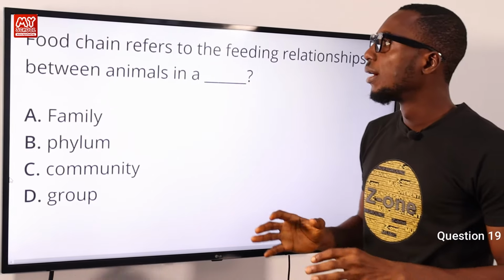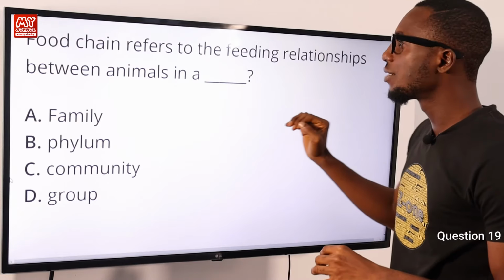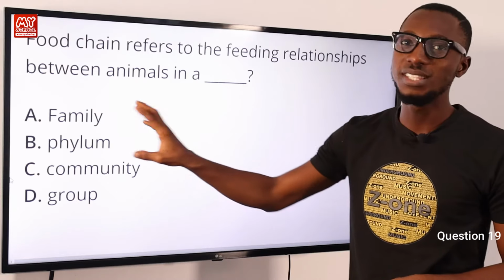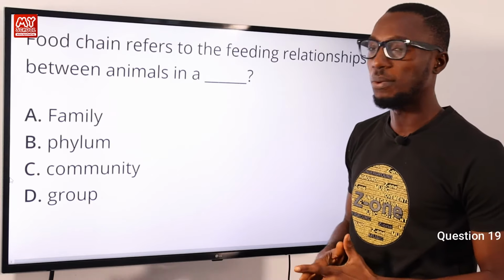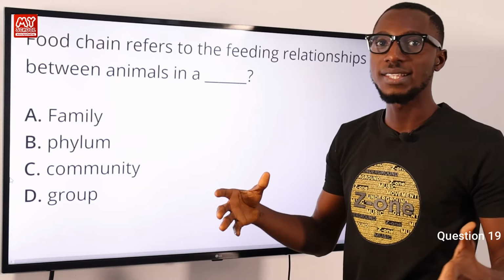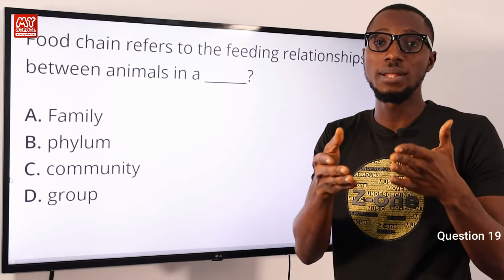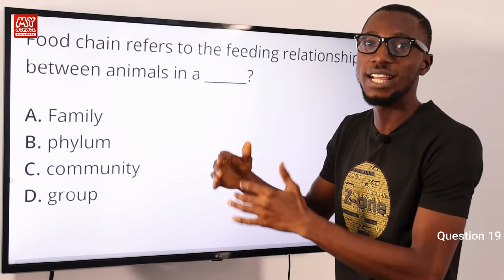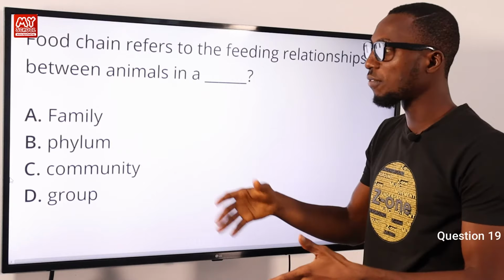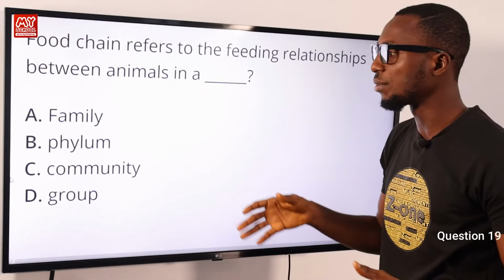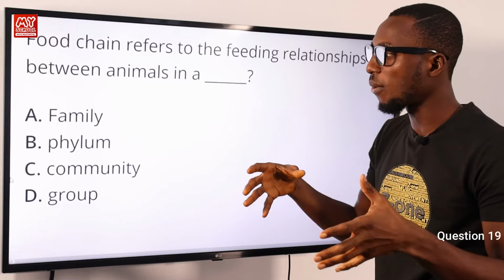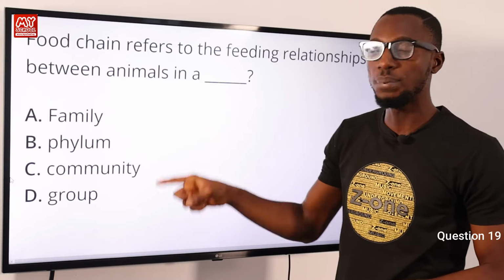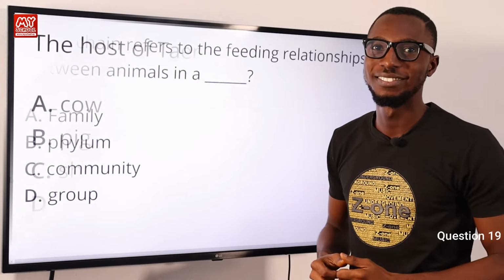Number 19. Food chain refers to the feeding relationships between animals in a what? In a particular community, not a family, not a phylum, not a group. So community. Let's take an instance of a food chain: from grasshoppers to lizards, from lizards to snake, from snake to hawk, from hawk to man, or what have you. So you can see that that's a particular community, not a particular family. So the correct answer here is option C for community.